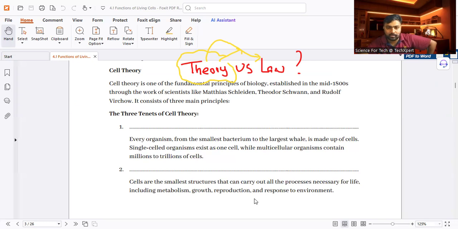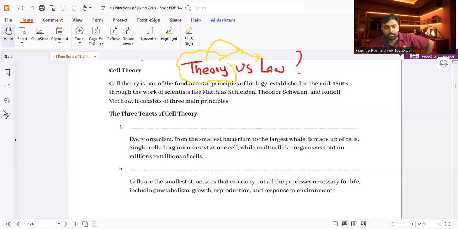According to the theory, the first statement is this: all organisms are made up of one or more cells.